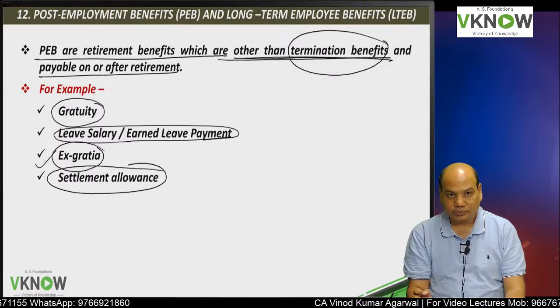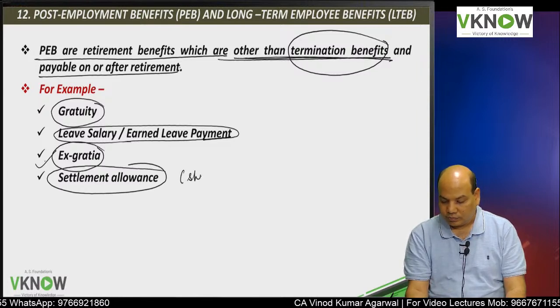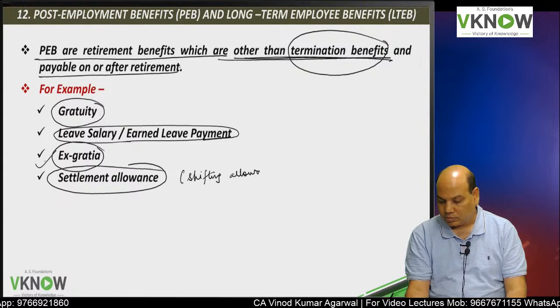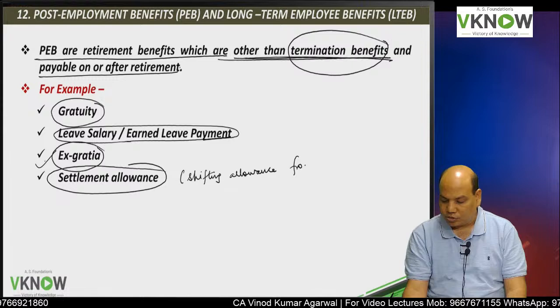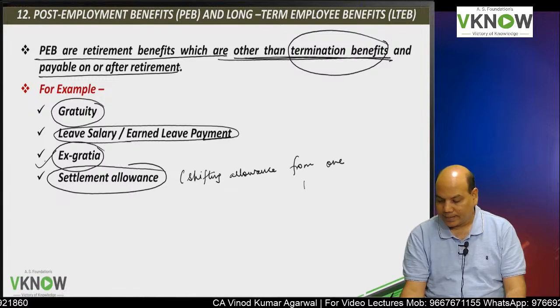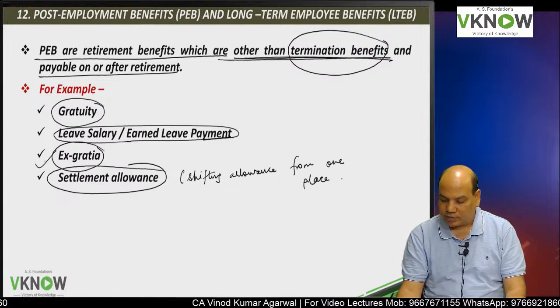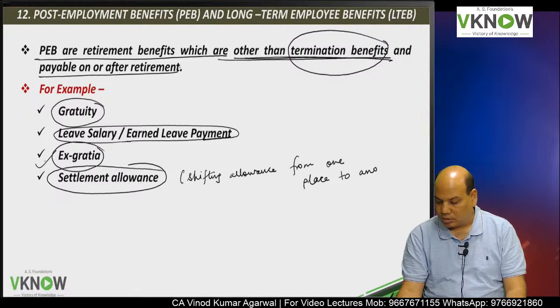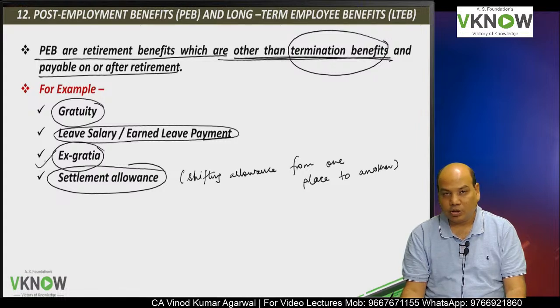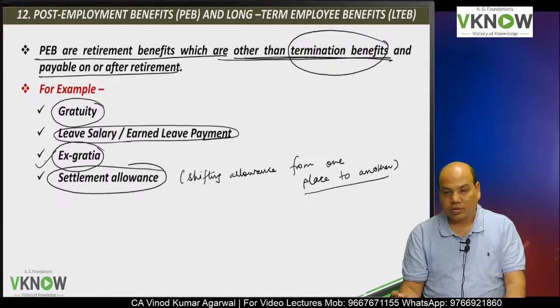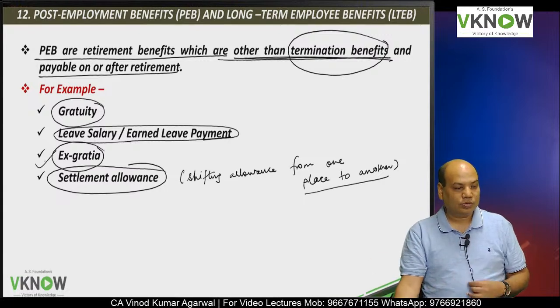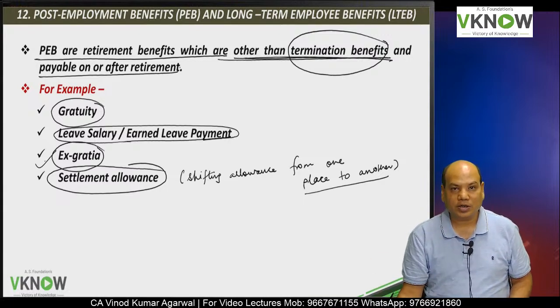Settlement allowance, that is shifting allowance from one place to another. The employee may have rendered service in one part of the country, but after retirement he would like to settle in another part of the country.